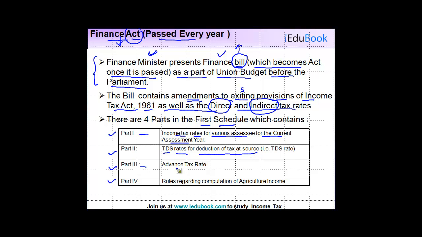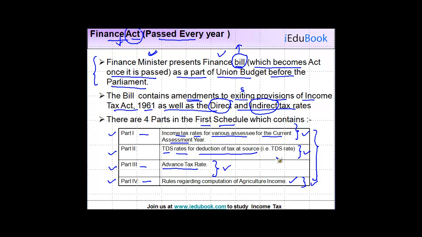Part 3 contains the rate of advance taxes and Part 4 contains rules regarding computation of income. Each one of these is a subject matter of complete discussions on a going forward basis. So just know that all these are to be done, but how, when, what is something which we will be looking at as a part of various chapters which we will be studying going forward.